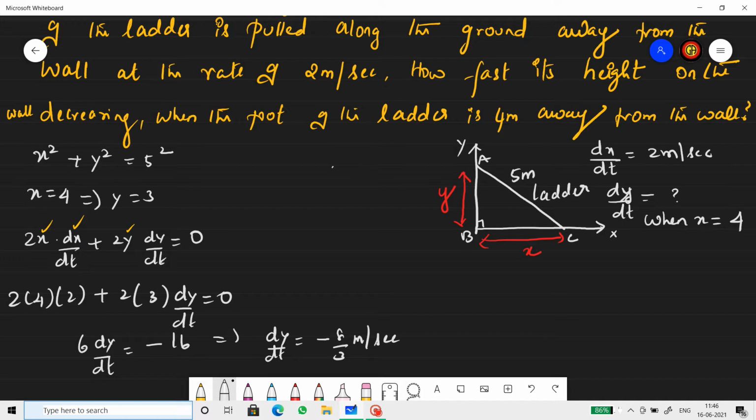When you use the word decreasing, you don't need to put a minus sign. When you just say the rate of change of y, then you have to put a minus. If you use the word decreasing or increasing, you don't need to put the sign.